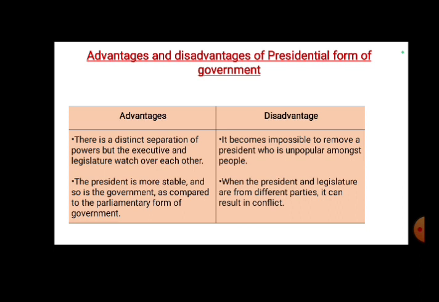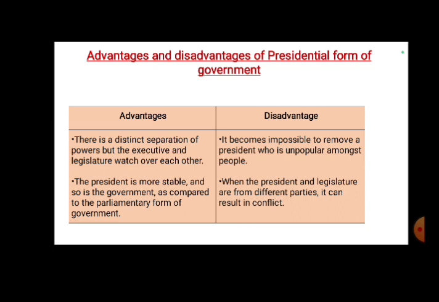So let us see advantages and disadvantages in presidential form of government. First advantage is, there is a distinct separation of powers, but the executive and legislature watch over each other. And second is, the president is more stable, and so is the government, as compared to parliamentary form of government.